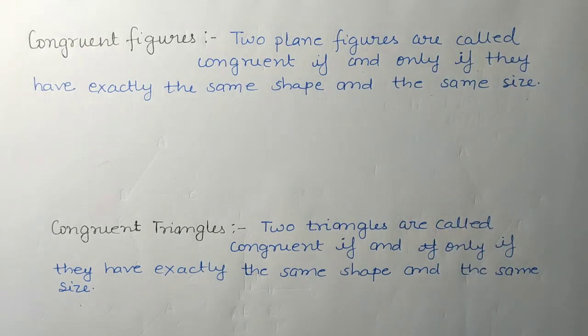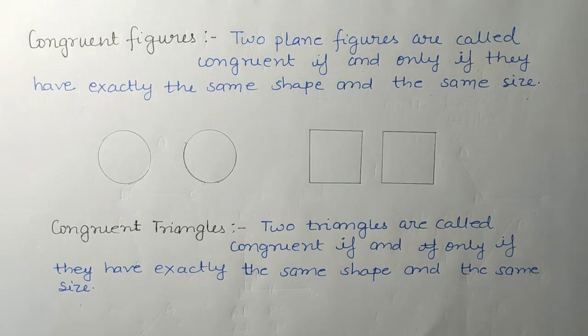Suppose two figures are exactly the same in shape and exactly the same in size, then those figures are known as congruent figures. Exactly the same means their measures should be equal and their shapes should be equal.